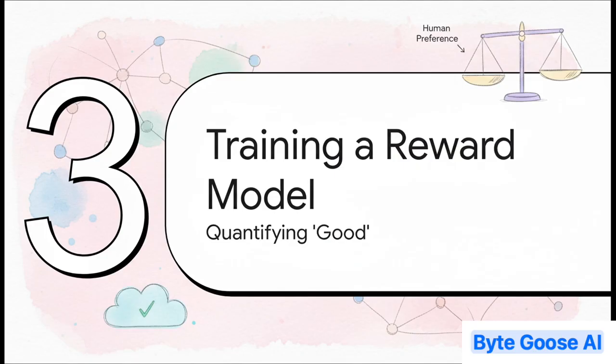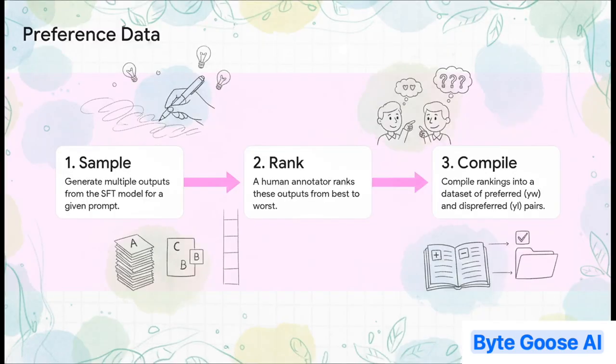Okay, but just showing the model what a good answer looks like isn't quite enough. It knows the style, but it doesn't really understand why one answer is better than another. We need to teach it to distinguish good from bad. And this is where the human feedback part of RLHF really kicks in. We're going to build an AI preference judge. So here's how we do it. We take a prompt and we let our SFT model, the one we just trained, come up with a few different answers. Let's say 4 or 5 of them.